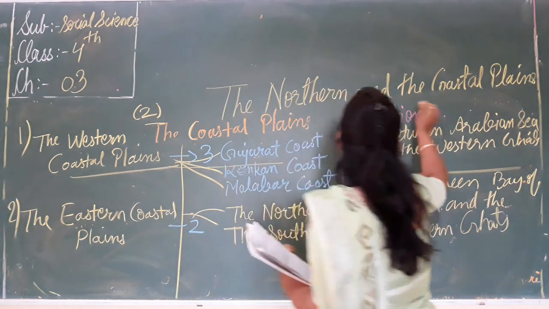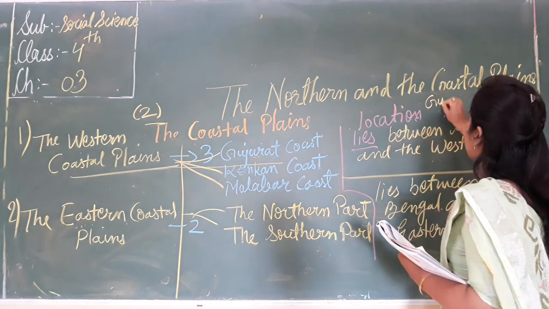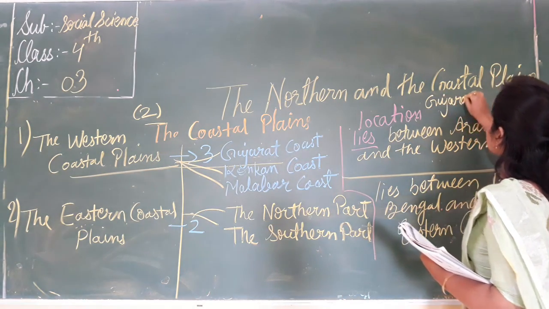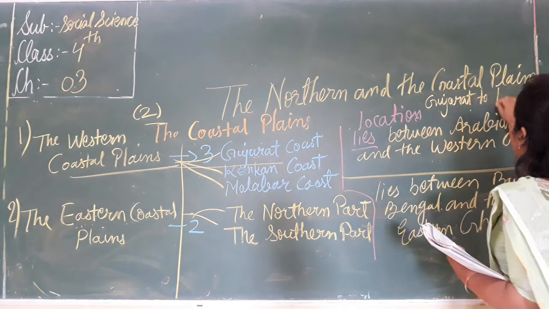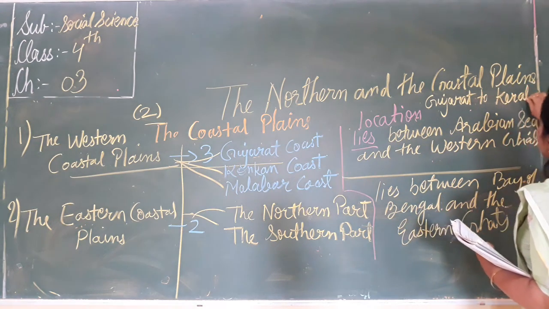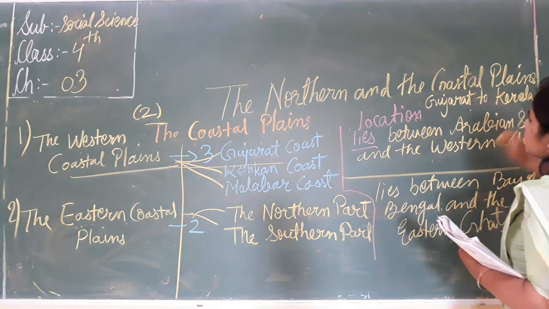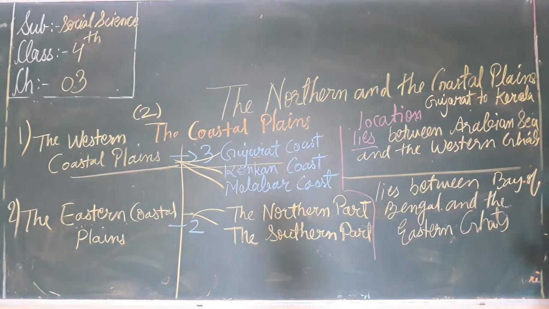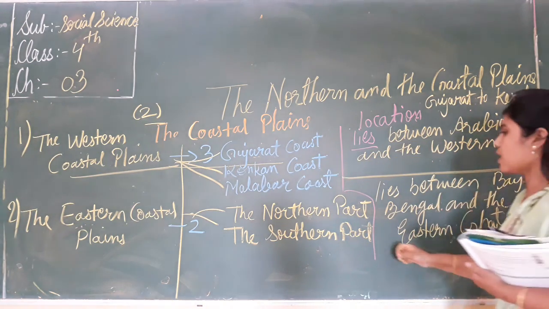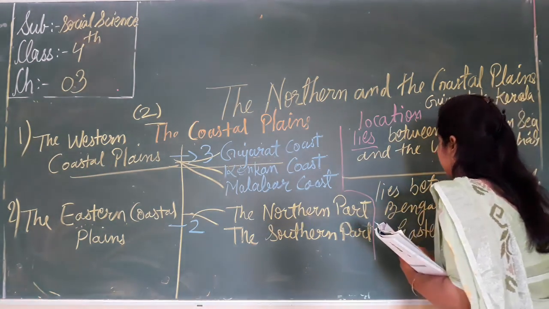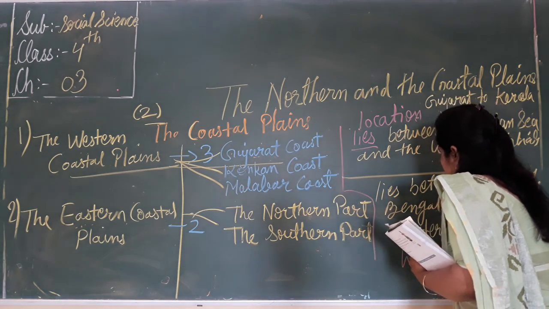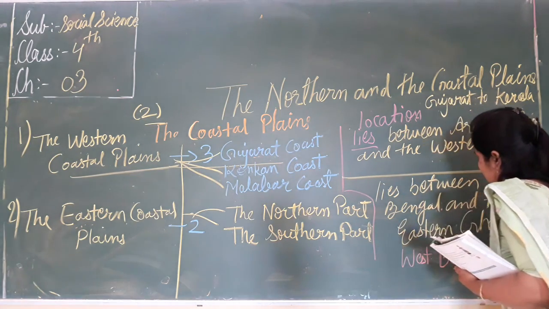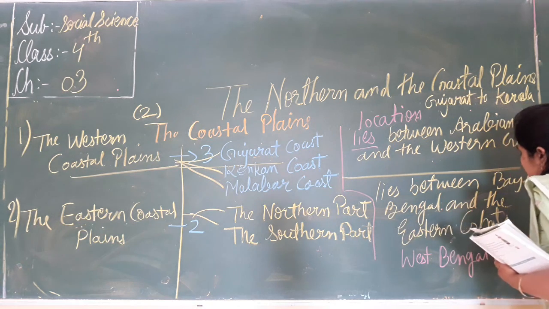Here the western coastal plains are stretched from Gujarat to Kerala, and the eastern coastal plains are stretched from West Bengal to Tamil Nadu.